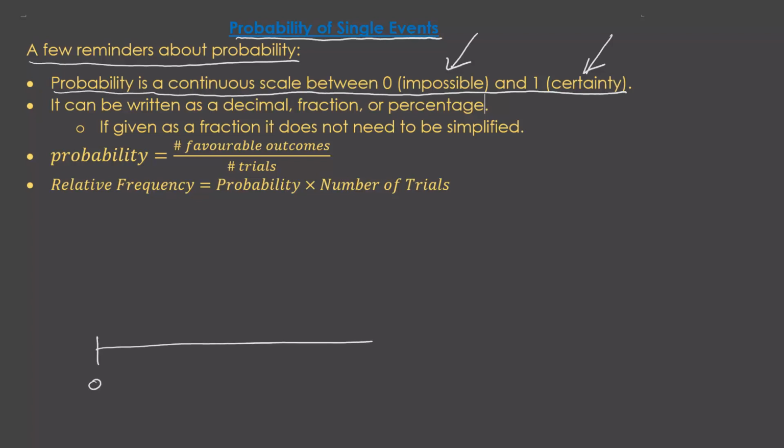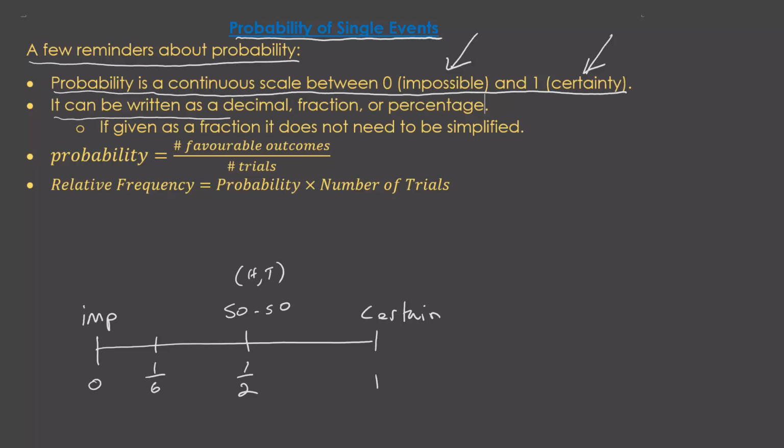So our scale looks like this. You cannot have probabilities more than 1, and you cannot have negative probabilities. Something at this end is impossible, something at this end is certain to happen. In the middle you've got a half. Some people refer to that as 50-50, 50% either side, and that's something like getting a head or a tail on a fair coin. The probability of getting a 6 on a fair die is 1/6.